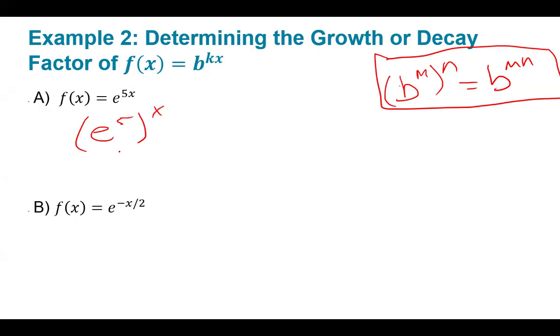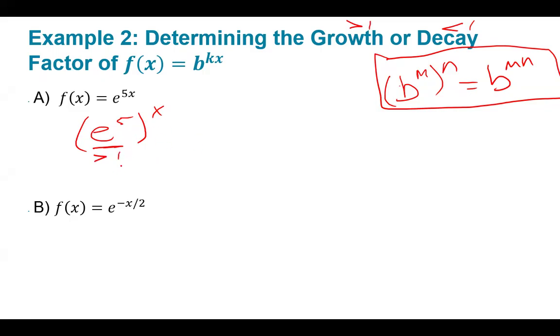What this now allows me to do is just to look at my base as all of e to the 5. So e to the 5 is my base. The question is, if I'm a growth, remember that means we are greater than 1. If I'm a decay, I am less than 1, but greater than 0, right? But essentially just less than 1 we're focusing on. So e to the 5, is that going to be greater than 1 or less than 1?